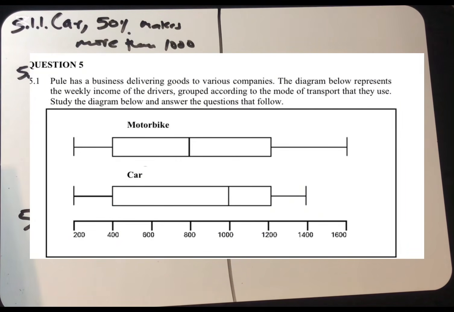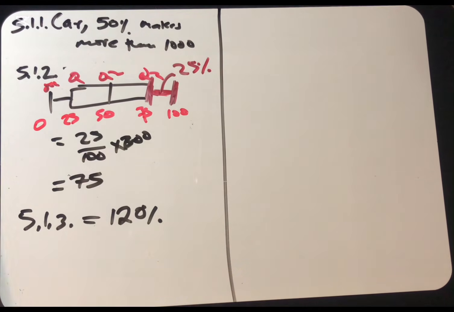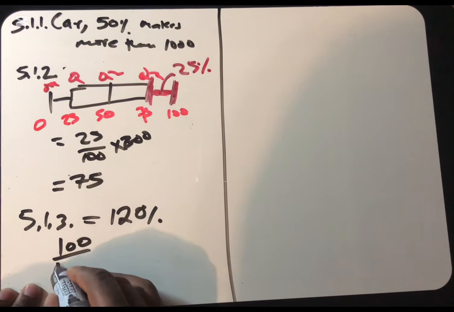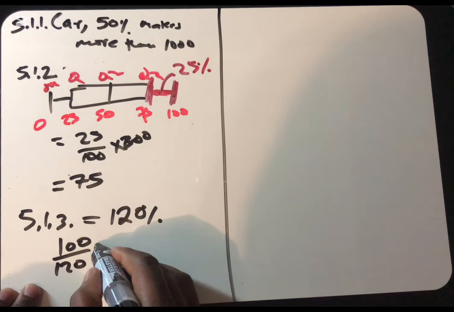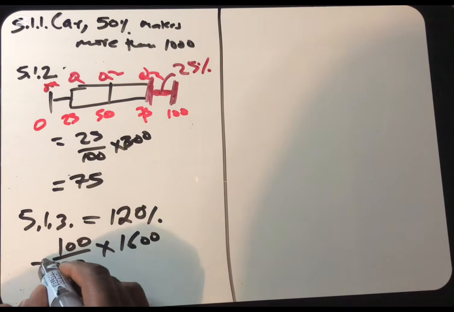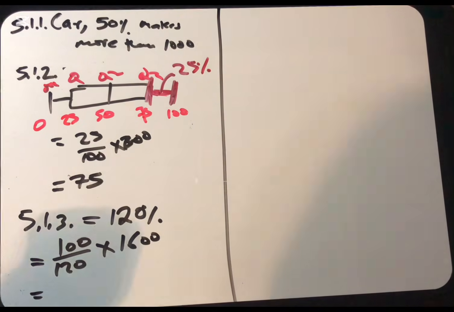We just have to calculate the amount before the increase of 1,600. So it's very simple. We just do the opposite, which is 100 over 120 multiplied by 1,600. Where do we get 1,600 from? We're getting 1,600 from this graph of motorbike.